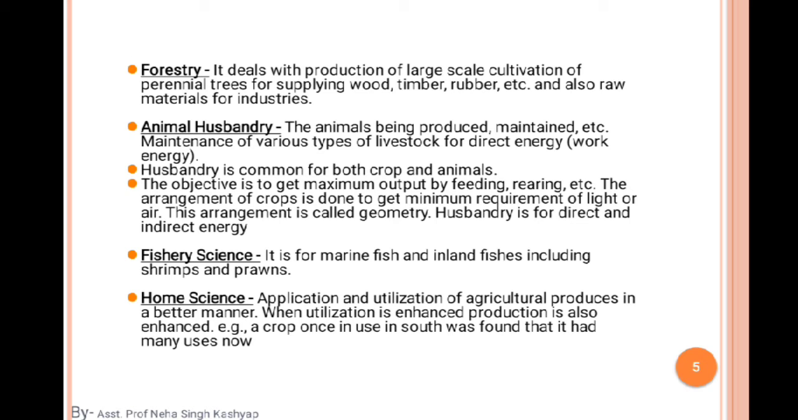The arrangement of crops is done to get the minimum requirement of light and air. This arrangement is called geometry. Okay, husbandry is for direct and indirect energy. Why is husbandry for direct and indirect energy? This question arises from that particular line. Direct energy means work energy.